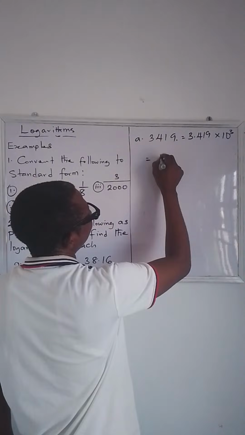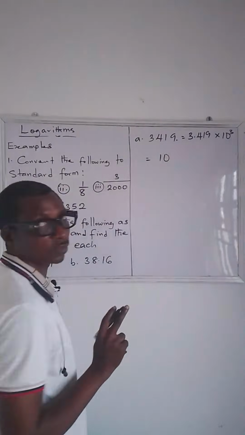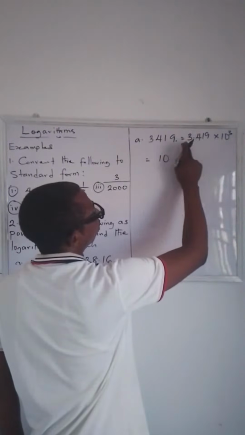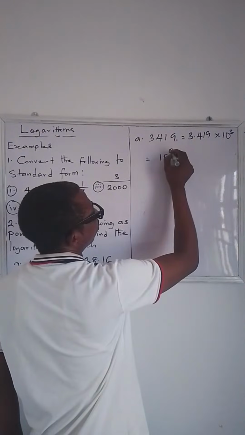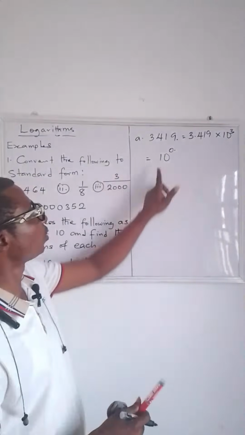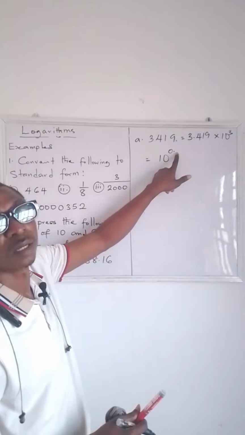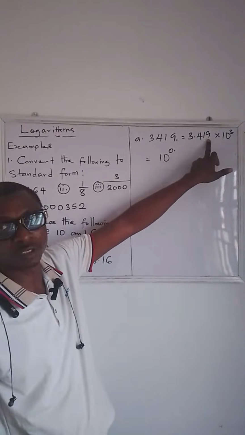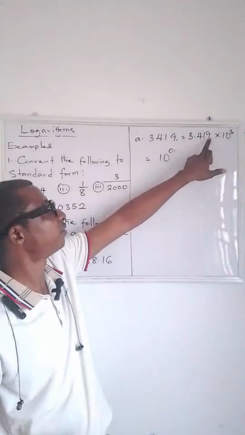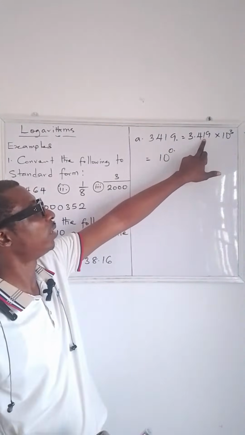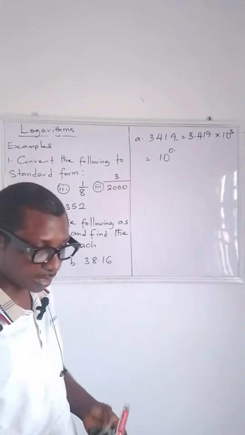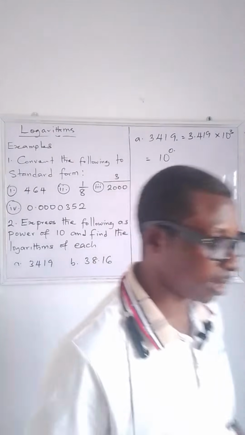Now this is 10 raised to the power of, so you check the logarithms of this. The procedure is, after converting to standard form, the next thing is to write 10 raised to the power of 0 point. Now you go to your four-figure table. You check 34 under 1 and you add difference 9. Logarithms of numbers. Can you check that and drop your answer? Let me see what you have.